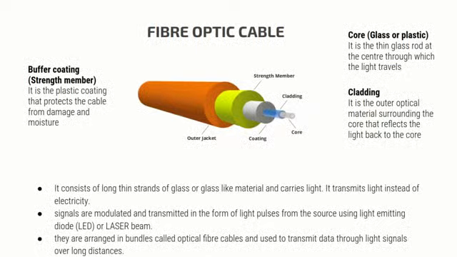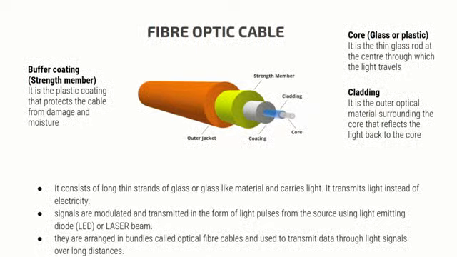It consists of a core. The core is the innermost part of the cable. It is made of glass or plastic through which the light signal travels. And cladding is the outer optical material surrounding the core that reflects the light back to the core.